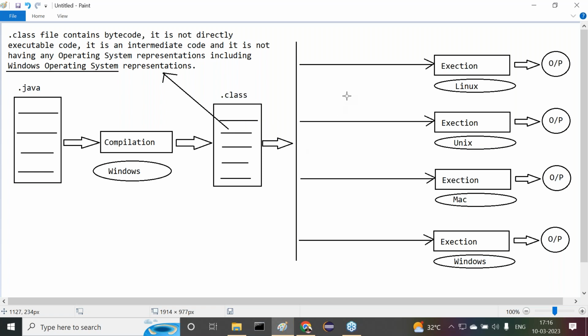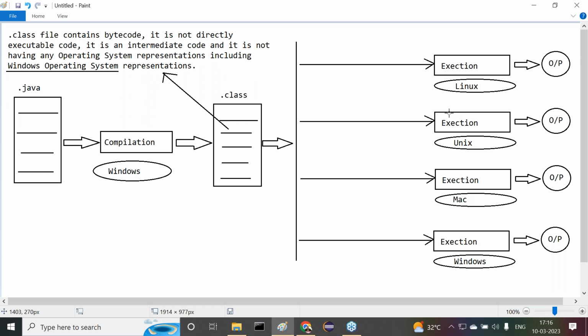If we provide a translator or converter to convert the bytecode from neutral nature to local operating system representations, understand my point? If they provide a converter to convert the program from the .class file, that means bytecode, to local operating system representations, then the programs are executed.